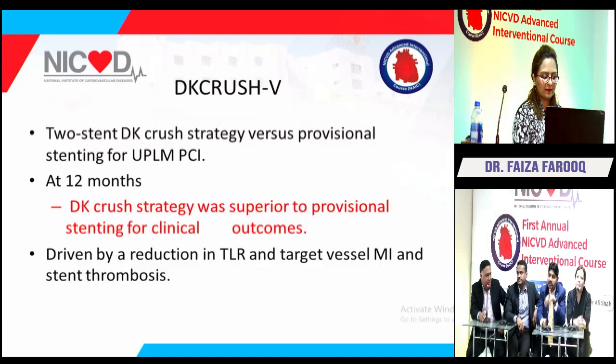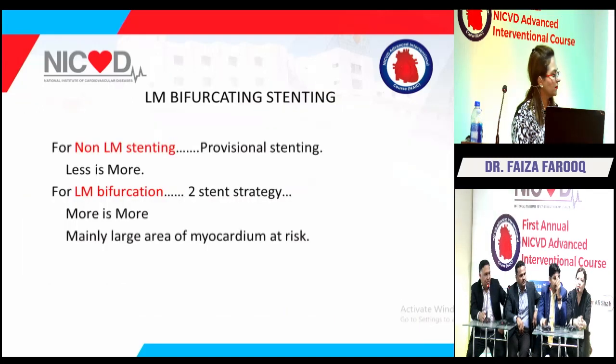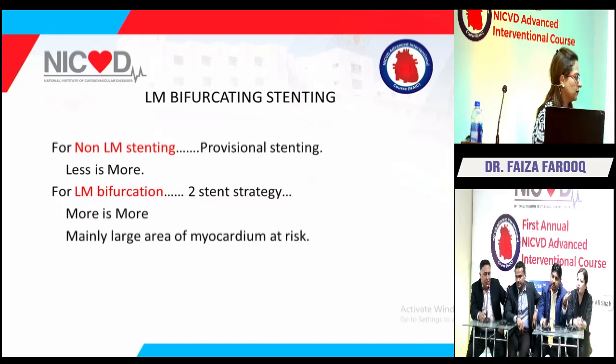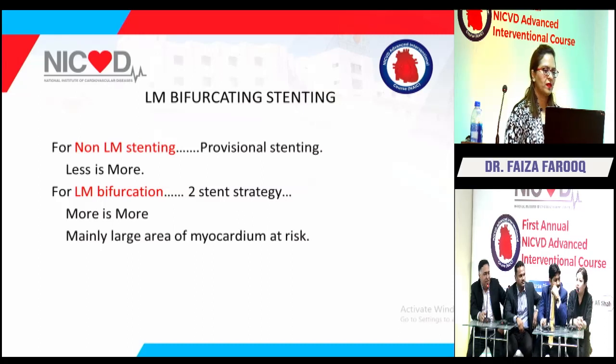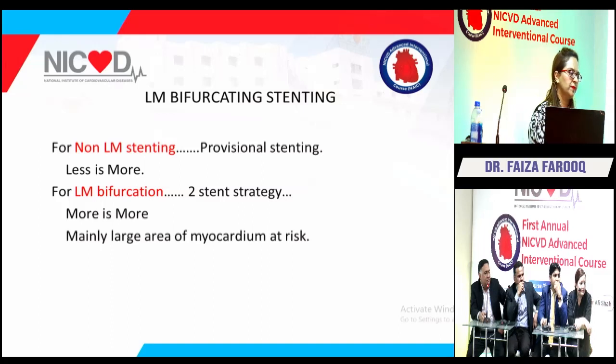I think the mechanistic optimization, that was a 3-time kissing, 2 times supporting POT techniques done in the DK Crush, has an advantage as compared to Culotte. To me, I think so. No, I think the angle is also very important regarding the decision. And yes, Dr. Kamran, you want to say something? I think the simple thing is that, by doing the DK Crush, you are actually avoiding the triple layer as much as possible. Yes. So that's the basic key.